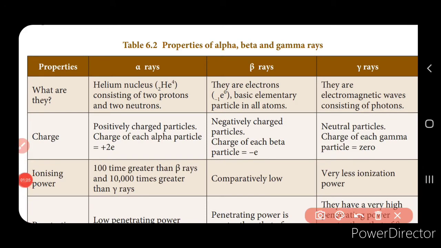Next is the ionizing power. Ionizing power, in the sense of converting into ions, right? So if you see the ionizing power, if you compare the alpha particles and the beta particles, the ionizing power of the alpha particles is greater than that of the beta particles. Now when you compare this with the gamma rays, this is comparatively more, but less than the alpha particles, and the gamma rays have the least ionizing power.